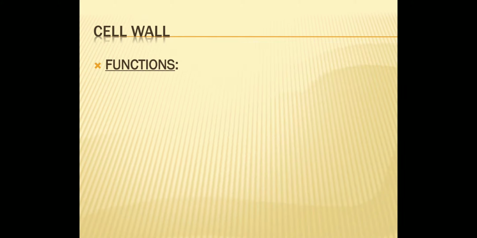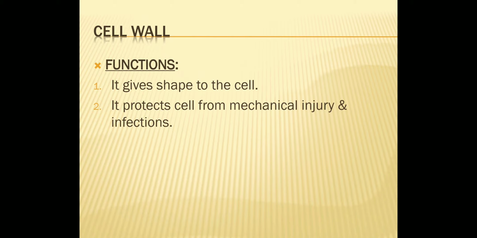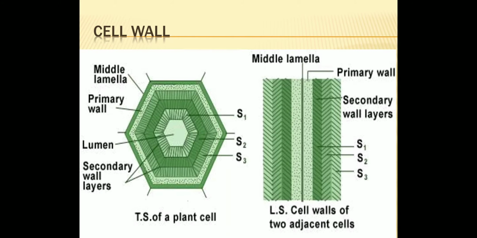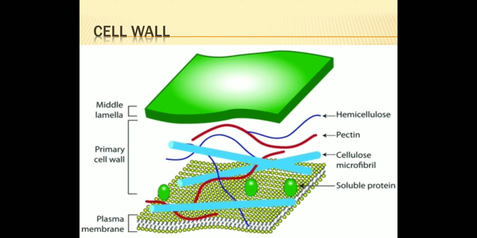Now coming towards functions of cell wall. Cell wall shows two functions. We know it is rigid and it is protective. So as it is rigid, the first function is that it gives shape to the cell. And second one is it protects cell from mechanical injury and infections. In plants, you will find cell wall shows three layers. Those three layers are middle lamella, primary wall, and secondary wall.